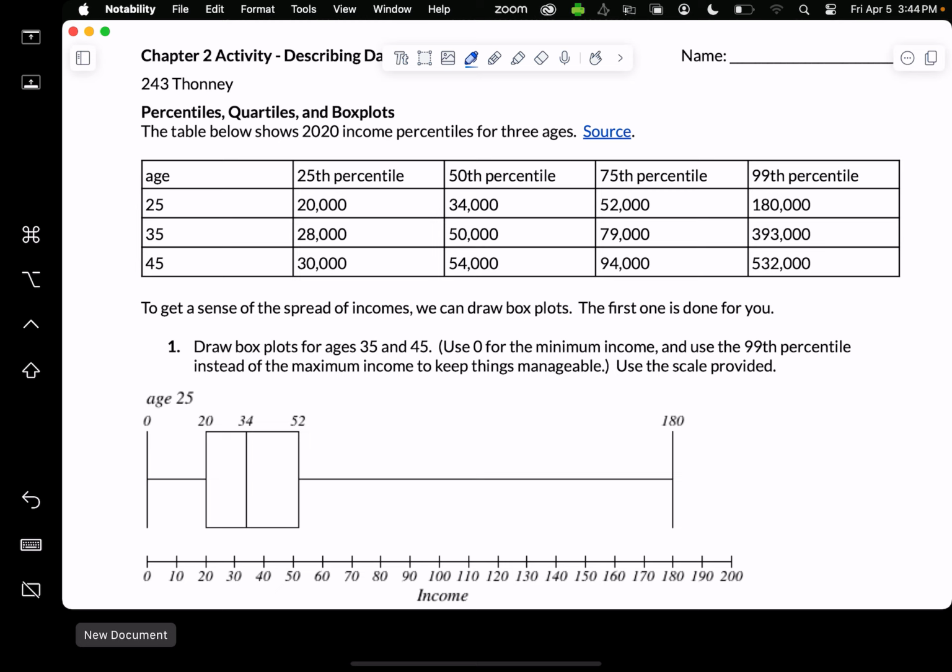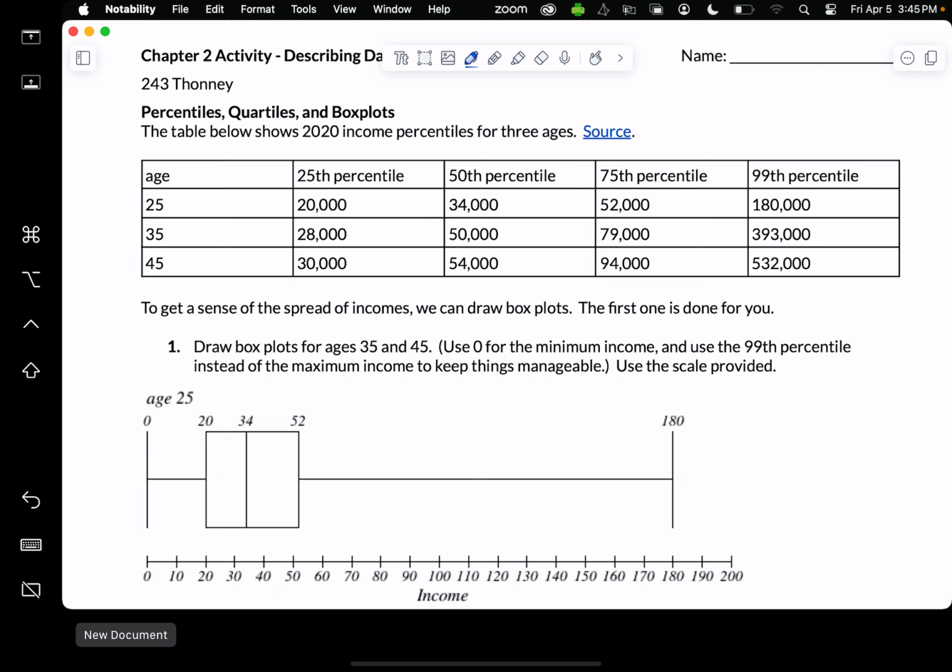So for people who are age 25, the 25th percentile income is $20,000. And what this means is that 25% of 25-year-olds make less than $20,000.